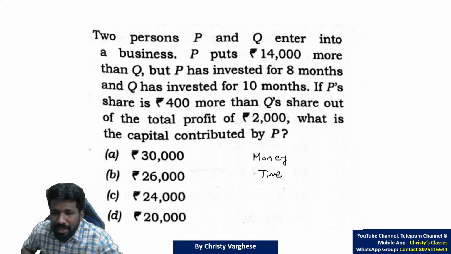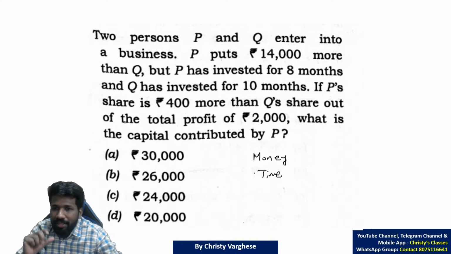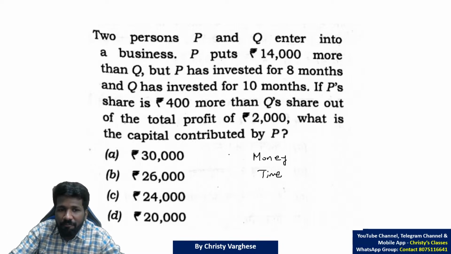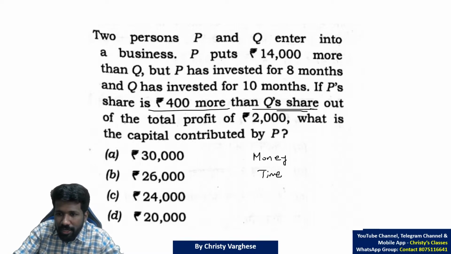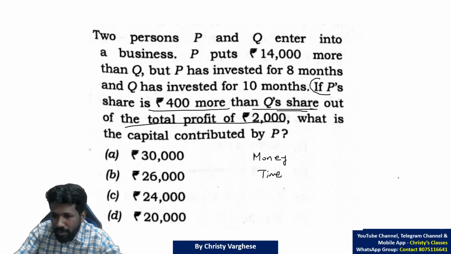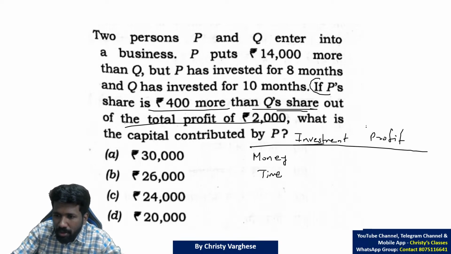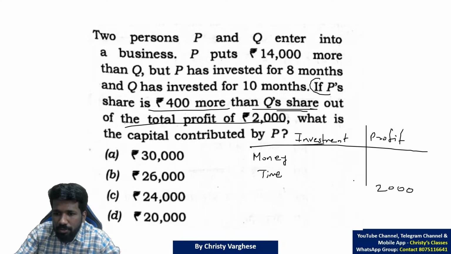That means money and time, money into time, is the factor we need to consider. Keep that in mind. P's share is 400 more than Q's share. This is where we know about values now, out of the total profit. Initially we will come back to the investment, but in the return money we know more information. The information we know is that the total profit is 2000. Total profit is 2000.